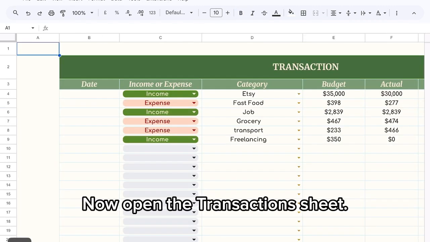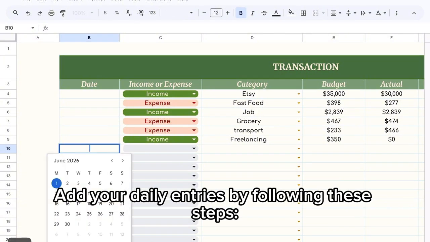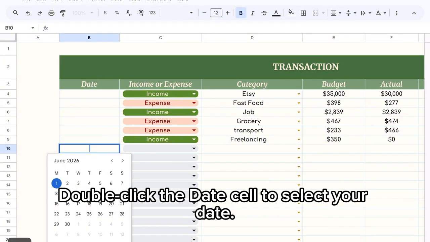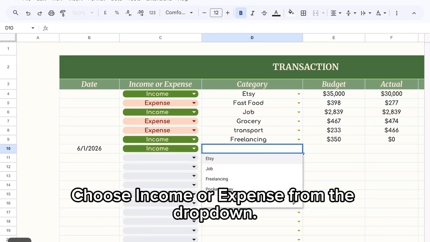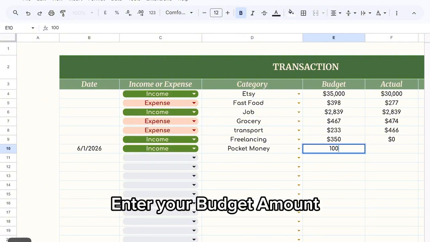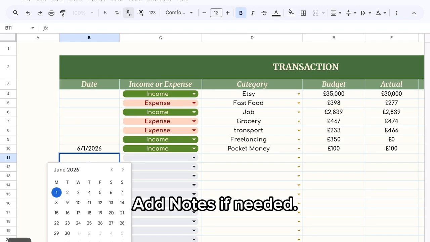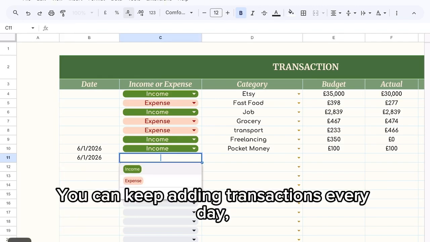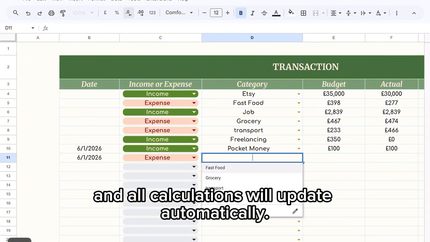Step 4. Now open the Transactions sheet. Add your daily entries by following these steps. Double-click the Date cell to select your date. Choose Income or Expense from the drop-down. Select the category from the drop-down. Enter your budget amount. Enter your actual amount which you actually spent or earned. Add notes if needed. You can keep adding transactions every day, and all calculations will update automatically.